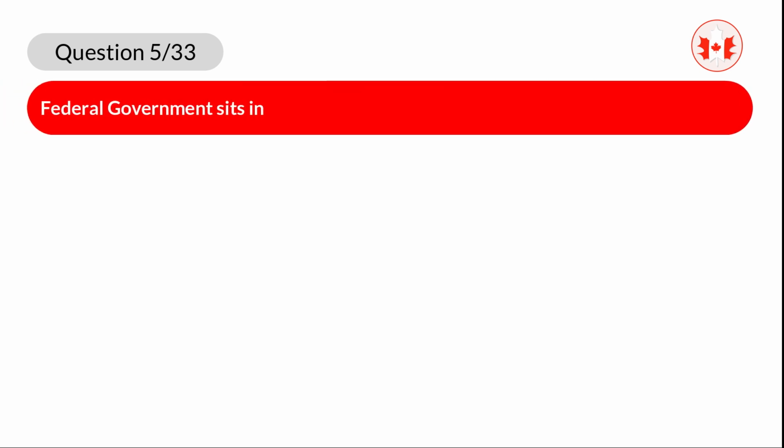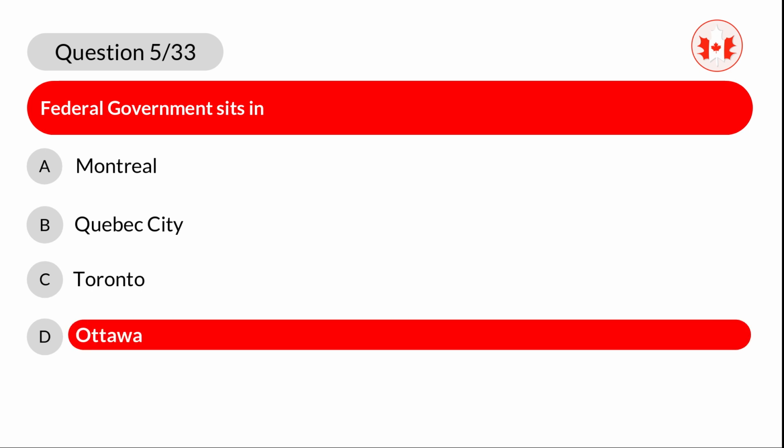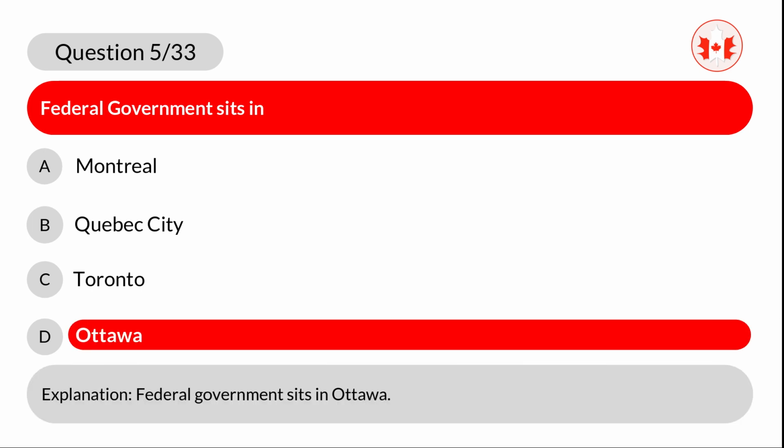Question 5. Federal government sits in A. Montreal. B. Quebec City. C. Toronto. D. Ottawa. Correct answer is D. Ottawa. Explanation. Federal government sits in Ottawa.